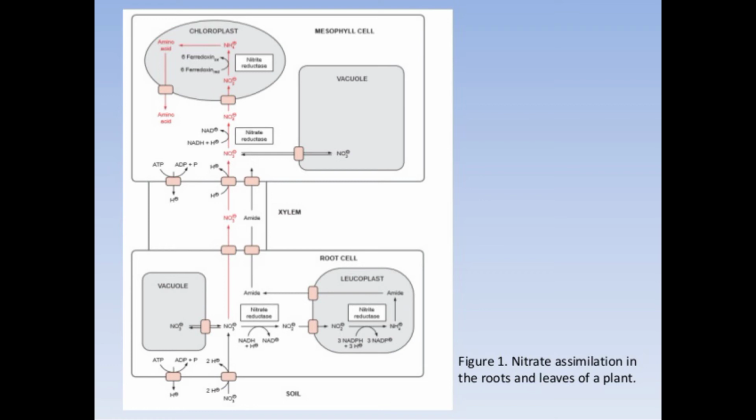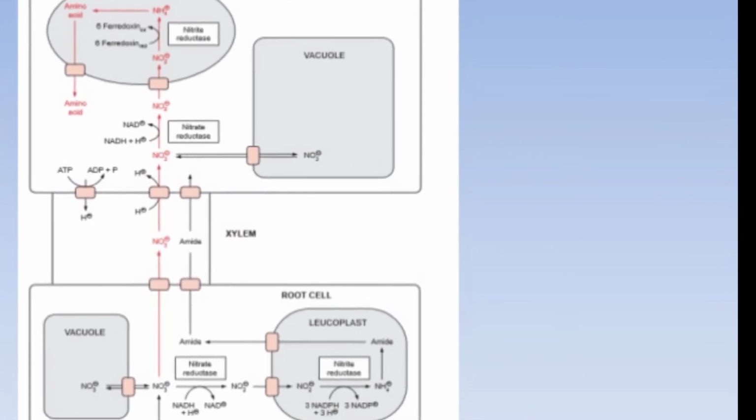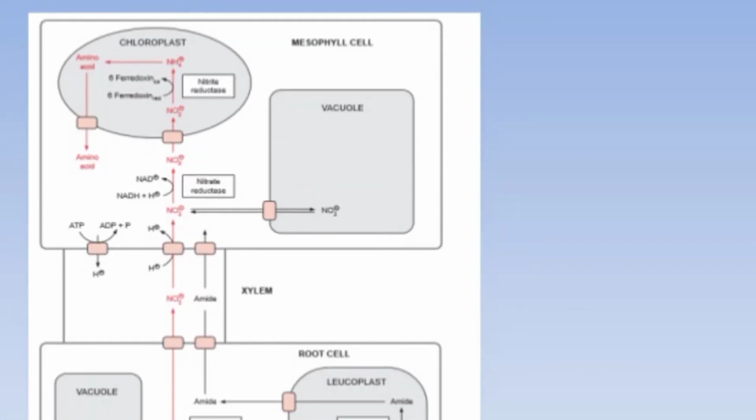They are also shown in this figure: nitrate assimilation in the root and leaves of the plant. In the leaf part, that is the mesophyll cell, chloroplasts are present in the leaves, with the help of some energy-involving molecules and cofactors like FAD, FMN, NAD, NADPH.